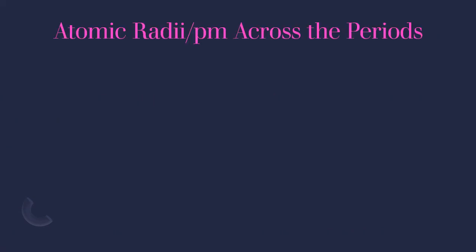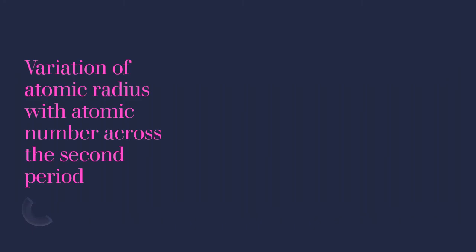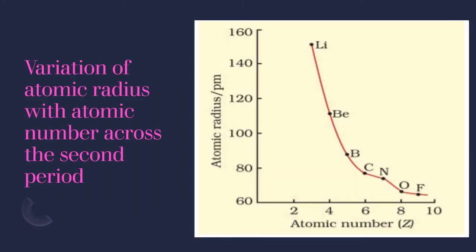You can see the data also here. See the data. Second period: decrease, decrease, decrease, decrease. In the same way, decrease in the atomic radius due to the nuclear pull. Graphically, it is proved here. See, you can see the graph, atomic radius versus atomic number. Second period, lithium goes on decreasing, beryllium, boron. So this is a decreasing trend.